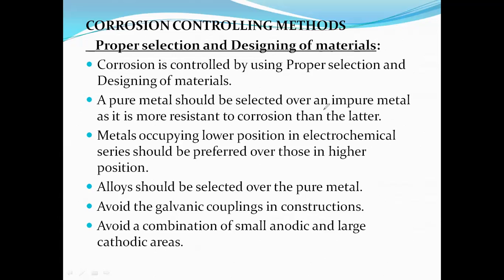Next, when we are taking a metal, the metal must contain a smaller number of corners, a smaller number of edges, and as well as fewer joints. Why? Because an edge is known to be an anodic site, a corner is known to be an anodic site, and a joint is known to be an anodic site. Now we would like to minimize the anodic sites. When we are minimizing the anodic sites, a poor design is converted into a best design. A high rate of corrosion is converted into a lower rate of corrosion.